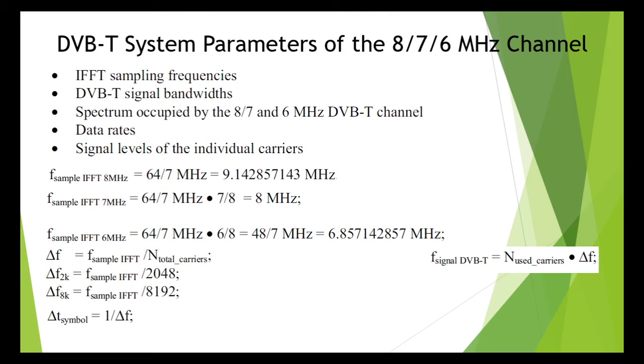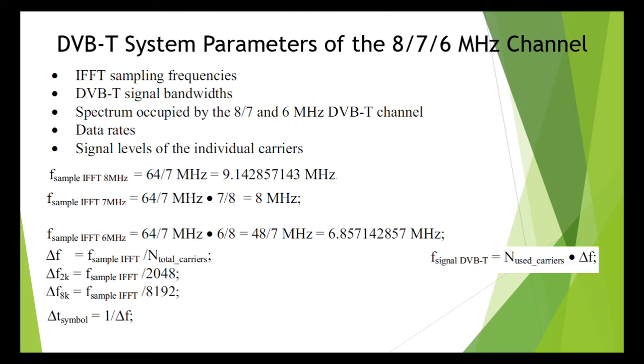In the case of 7 or 6 megahertz channel, the IFFT sampling frequency of these channels can be calculated from the IFFT sampling frequency of the 8 megahertz channel by simply multiplying it by 7 by 8 or 6 by 8 respectively. So for example, sampling frequency IFFT 7 megahertz is equal to 64 by 7 into 7 by 8. That is equal to 8 megahertz. Sampling frequency of IFFT at 6 megahertz is equal to 64 by 7 megahertz into 6 by 8. Simple as it is. That is 48 by 7 megahertz, that is equal to 6.857 megahertz approximately, right?